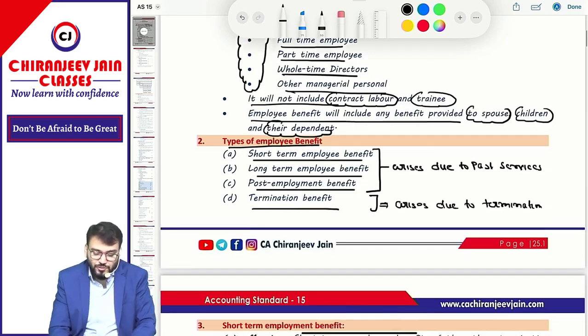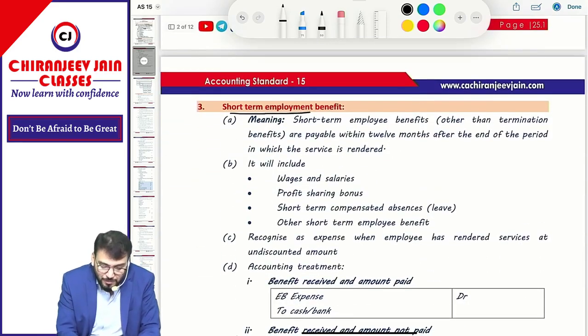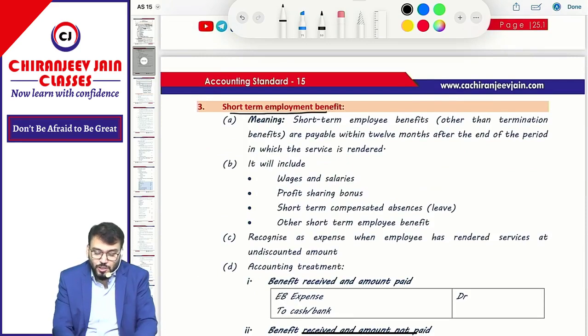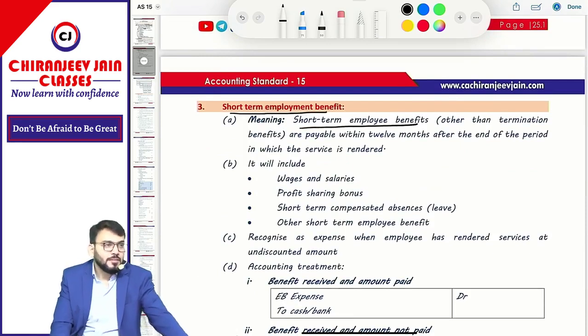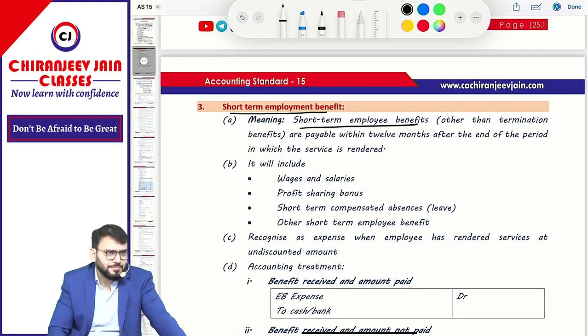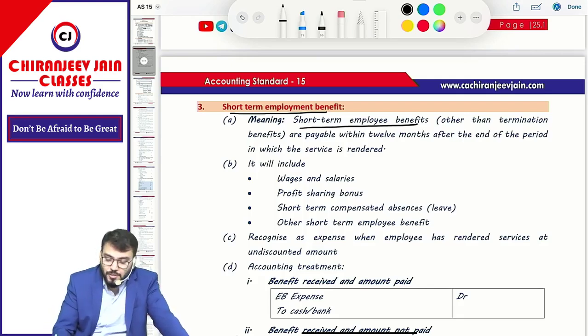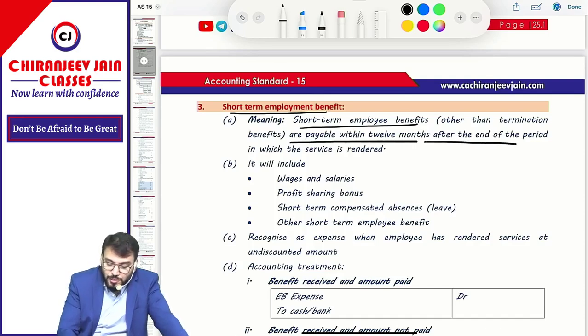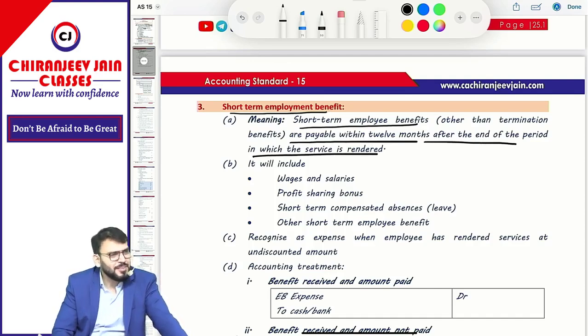So let us first start short term employment benefit. So what is the meaning of short term employment benefit? Short term employment benefit other than termination benefit. Means they are saying termination benefit is payable on the date of termination only, but it is not short term. So short term employment benefits are payable within 12 months after the end of reporting period in which services are rendered. Simple. No discussion required.